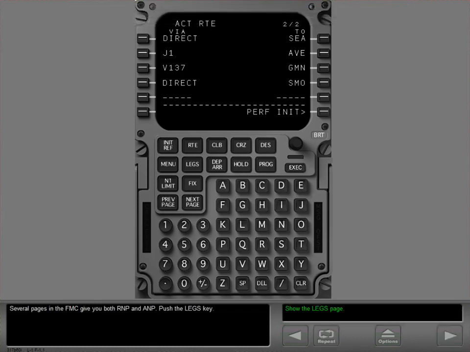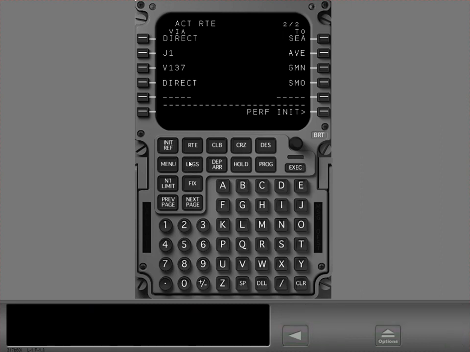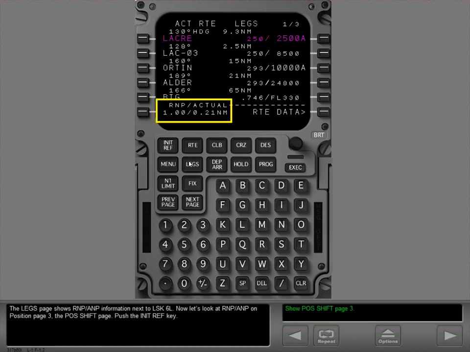Several pages in the FMC give you both RNP and ANP. Push the LEGS key. The LEGS page shows RNP ANP information next to line select key 6 left. Now let's look at RNP ANP on position page 3, the pause shift page.